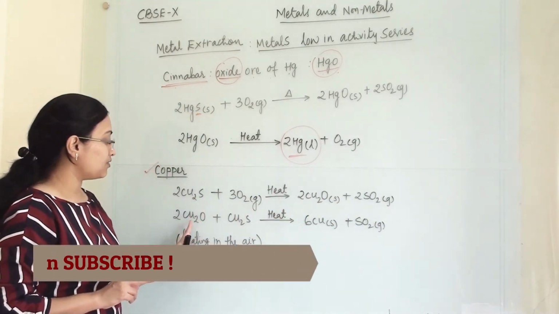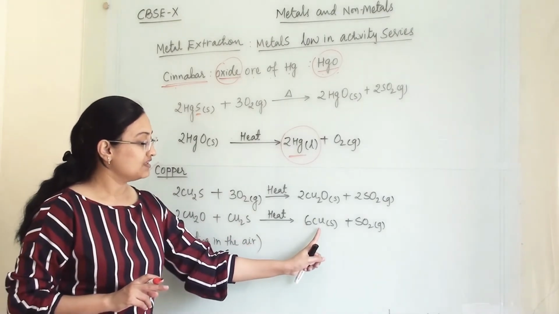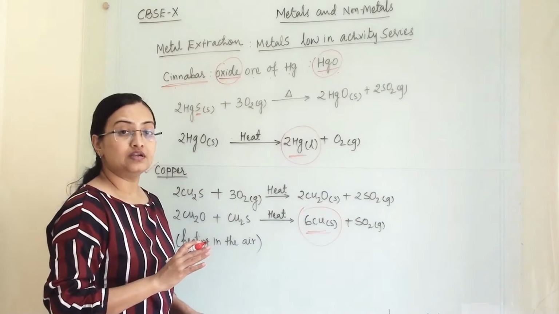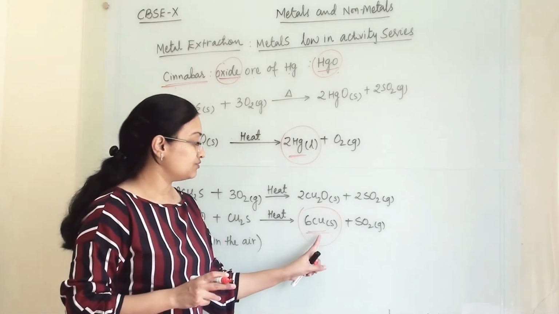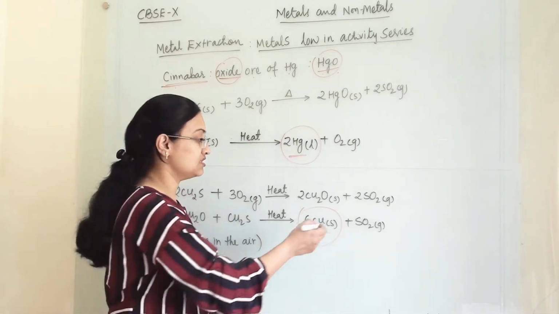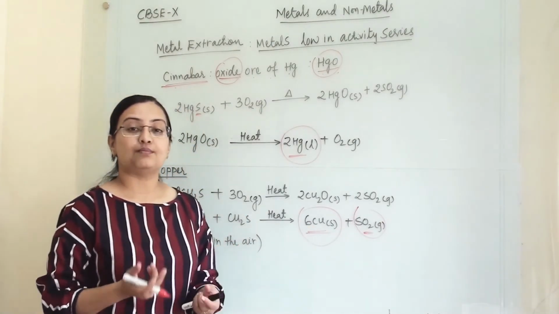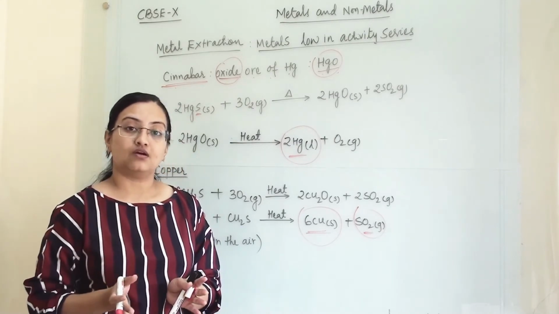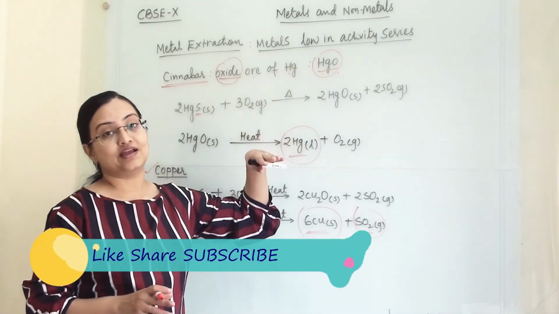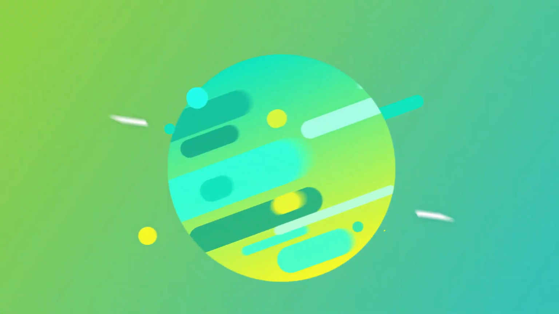Here also, when we heat copper oxide and copper sulfide in the presence of air, we get our copper as a metal, our desired product. We separate it from its sulfide ore or oxide ore, and the sulfur dioxide gas separates from the copper. So this is how we can separate a metal from its oxide ore or sulfide ore. But this is possible when they are placed low in the activity series, because they are not very reactive, so it is easy to extract them.